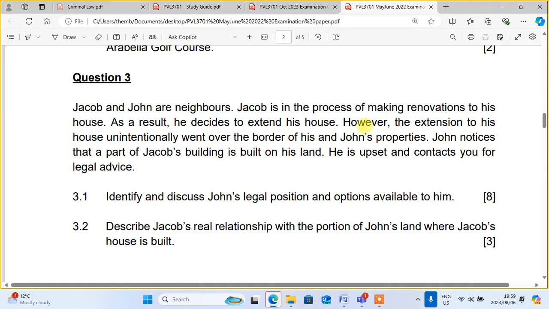And if there was an agreement between John and Jacob, which they entered, allowing this guy to cross over the border, it would be a bona fide lawful holder. Because now there's no agreement, there's nothing, this person is a bona fide possessor. He thinks he's the owner, whereas he's not. He thinks he's in control of that place, whereas he's not. So he's a bona fide possessor.